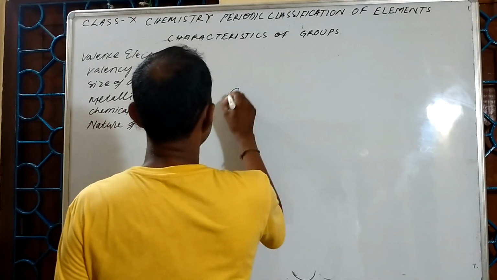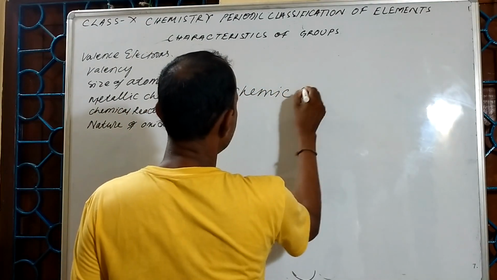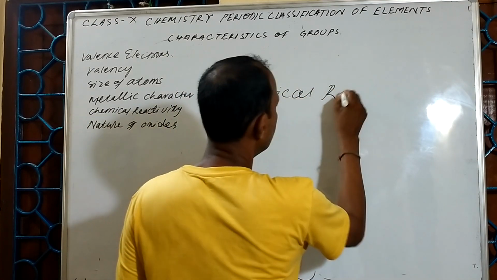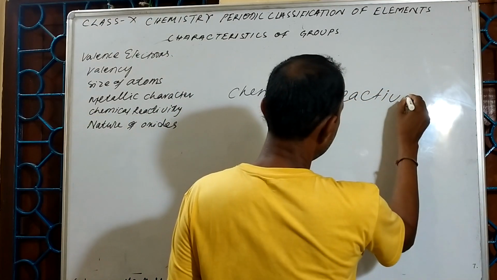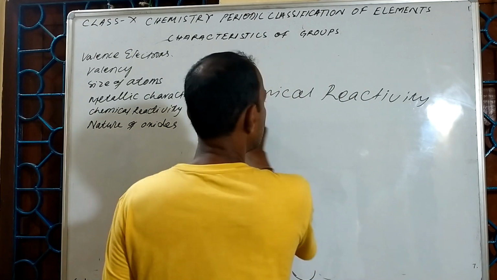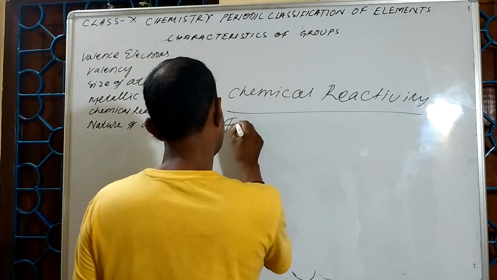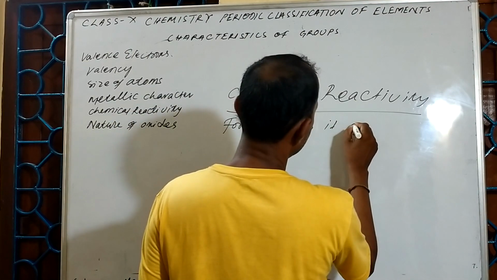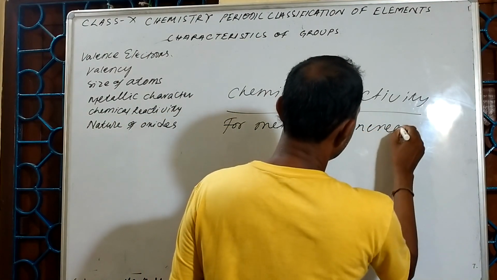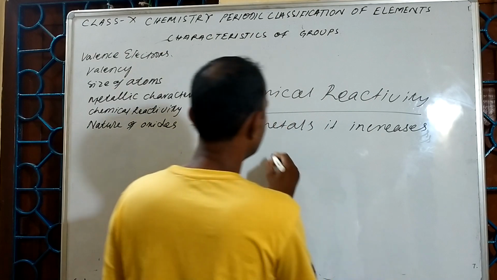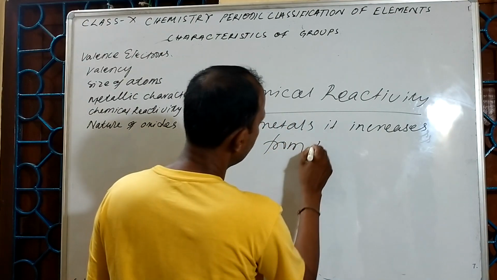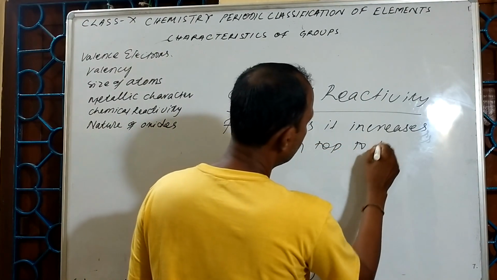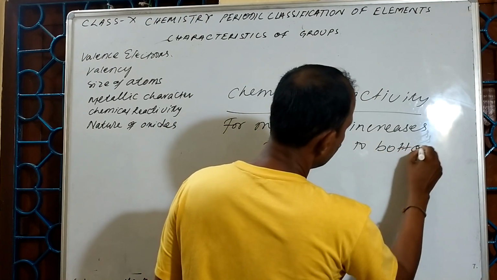See, chemical reactivity. For metals, it increases from top to bottom.